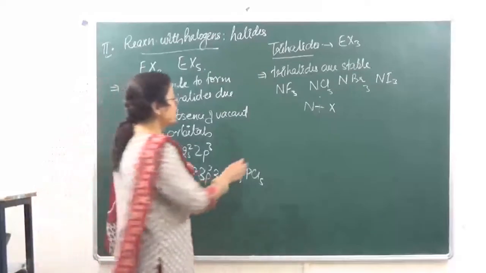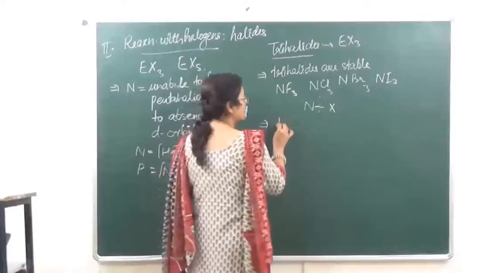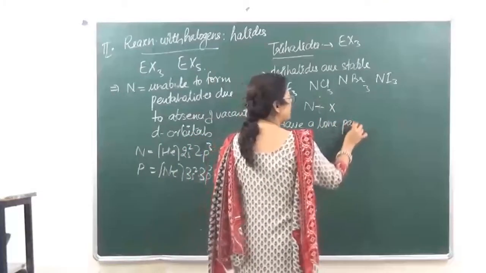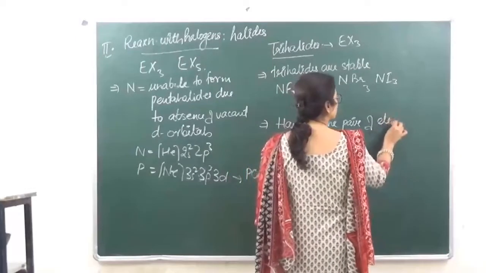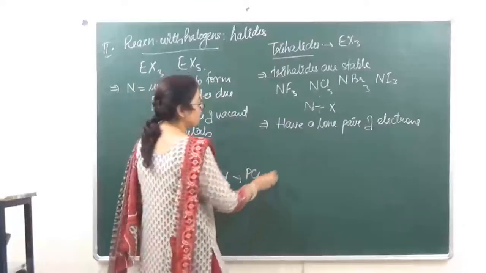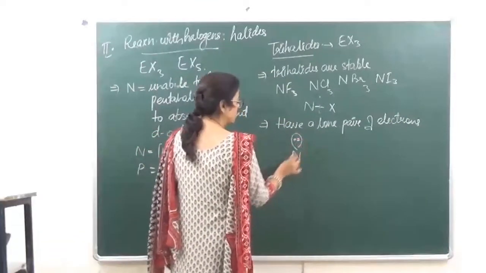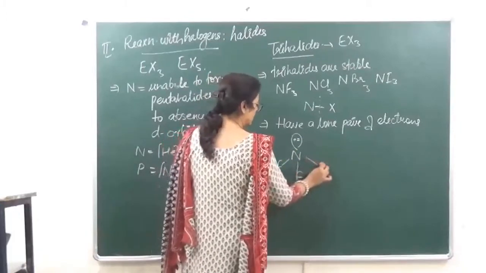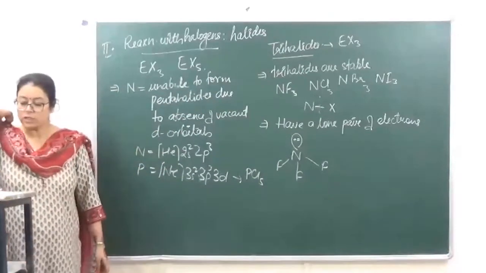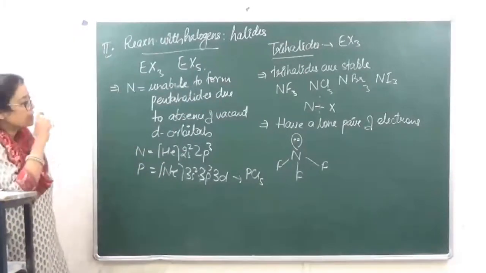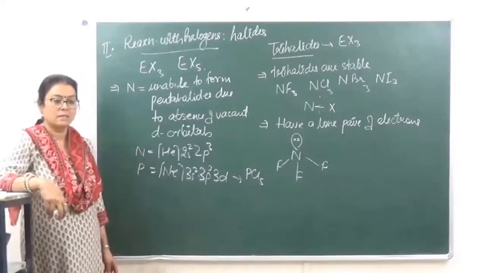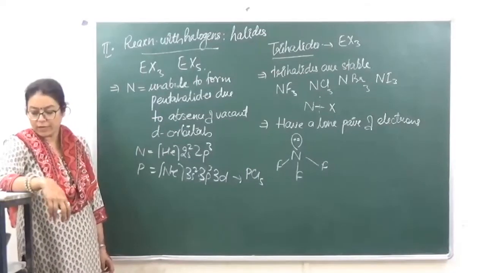ठीक है? फिर उसके बाद all the trihalides have a lone pair of electrons. जैसे if you are looking at the structure of NF3 over here, this is going to be the structure of NF3 with one lone pair of electrons which is present. So because of the presence of this lone pair of electrons, all of these they are going to behave as bases. Okay? Because of the lone pair of electrons.